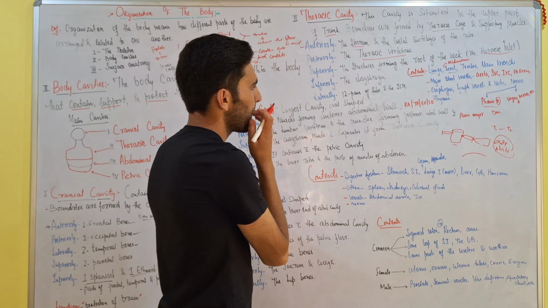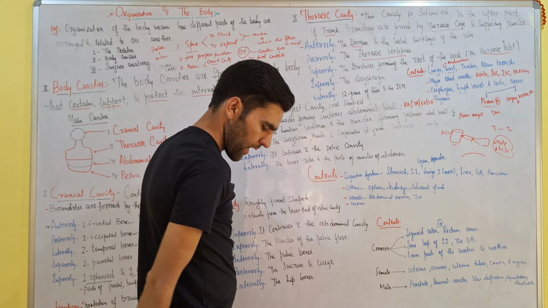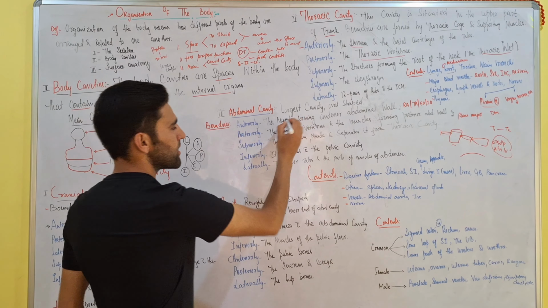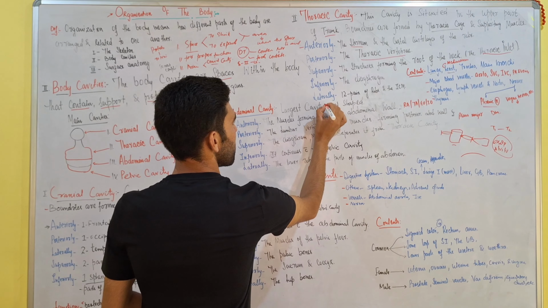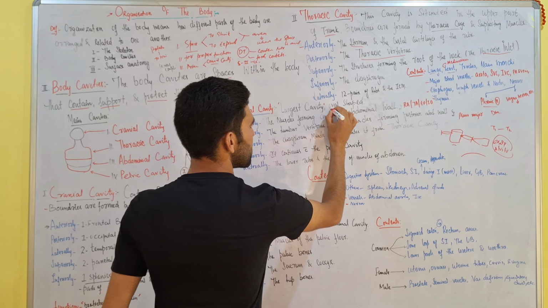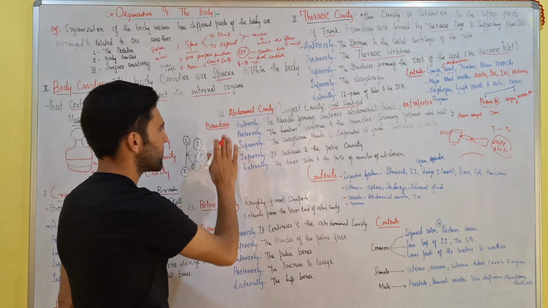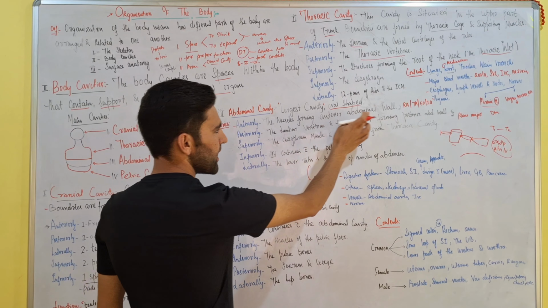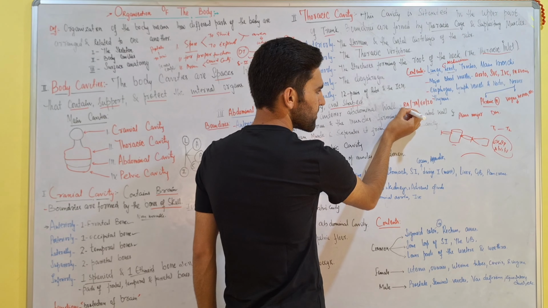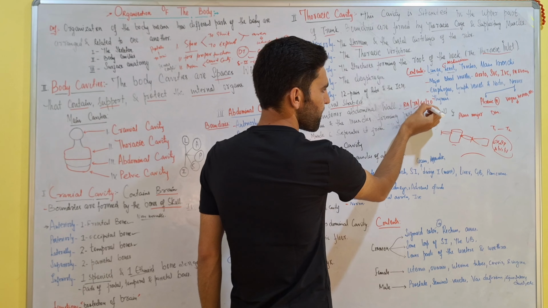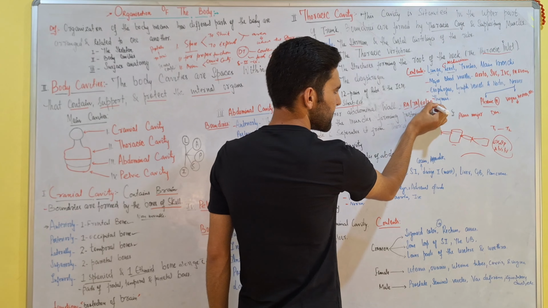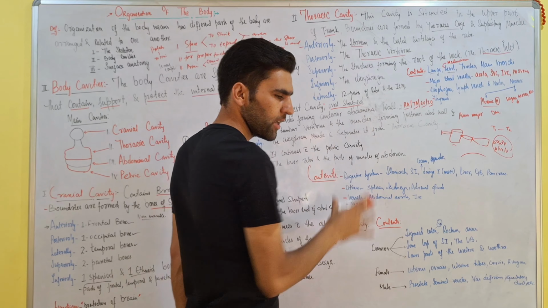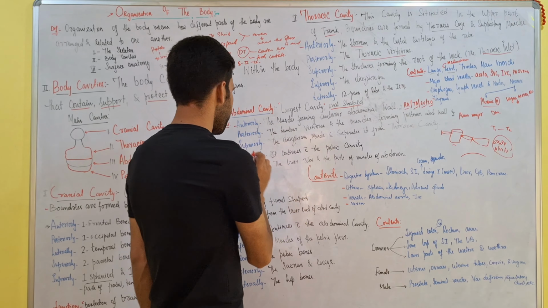Now, coming to the third cavity, that is abdominal cavity. So abdominal cavity is the largest cavity, and it is oval shaped. What are the boundaries of abdominal cavity? Anteriorly, the muscles forming the anterior abdominal wall, that is rectus abdominis, transverse abdominis, external oblique, and internal oblique. अभी आप muscles पे focus मत करो. We will read them in detail in the musculoskeletal system.